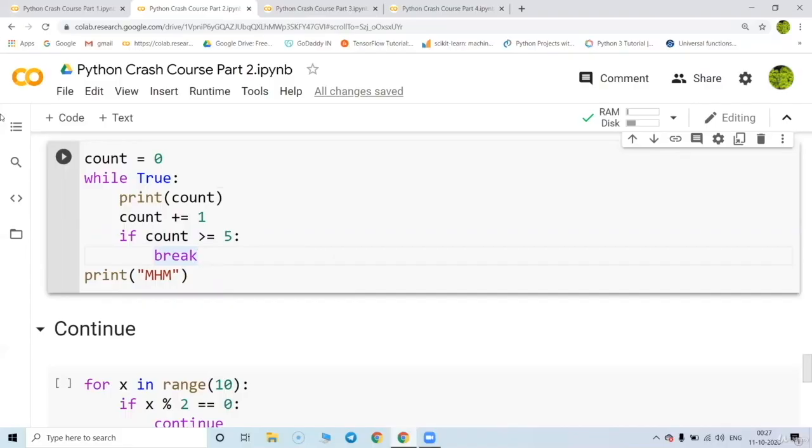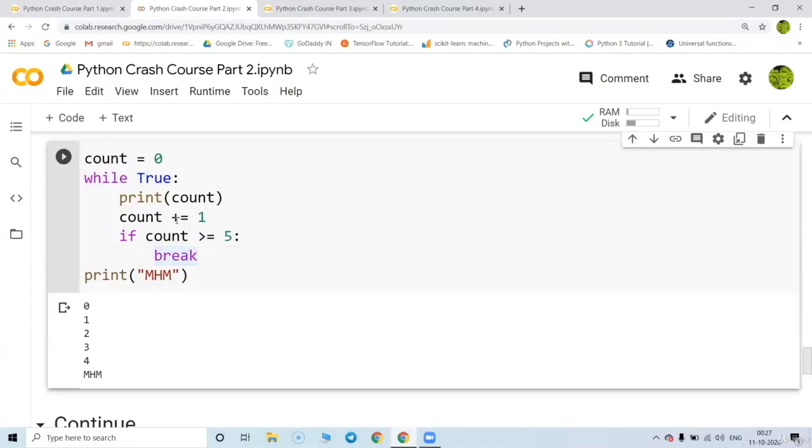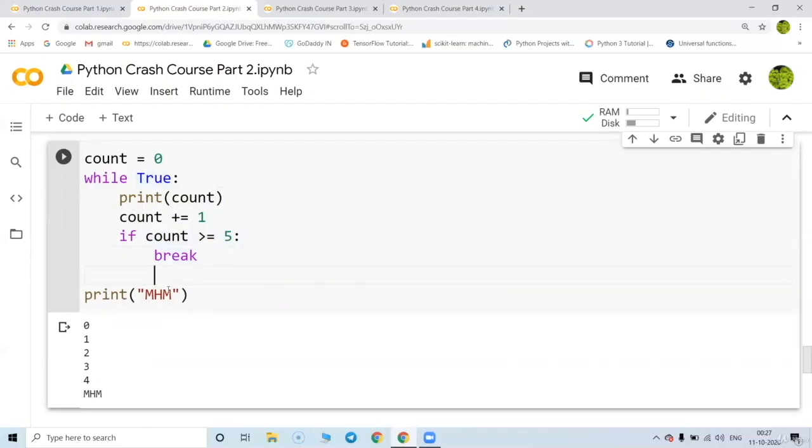Great. So here I'm checking the values greater than or equal to 5. If that value is not greater than or equal to 5, then that is going to stay in the loop. And in the loop, we are doing one value addition. Once the condition is satisfied, it will break this loop and come out of the loop. I have intentionally written a print statement here, so this basically shows that we have broken the loop and come out of the loop.